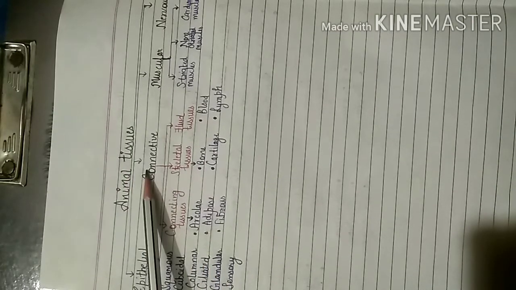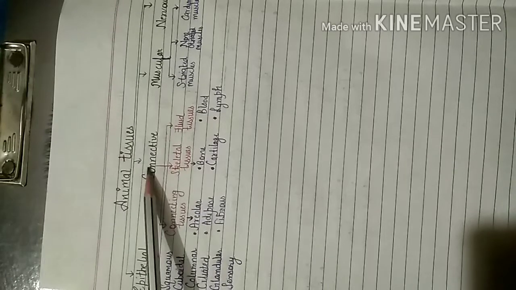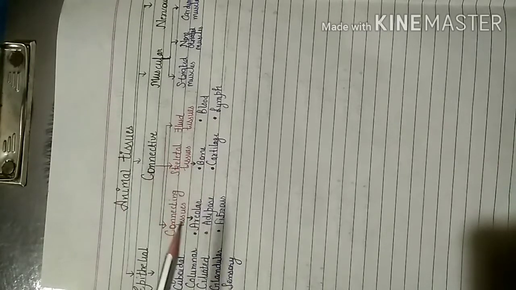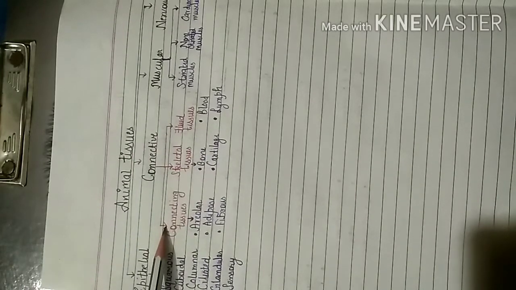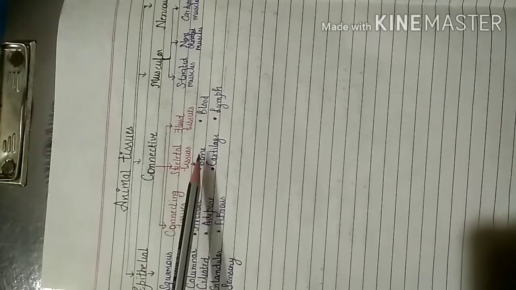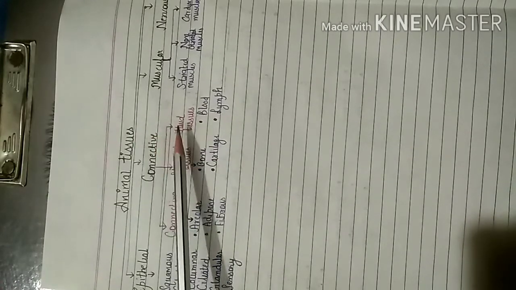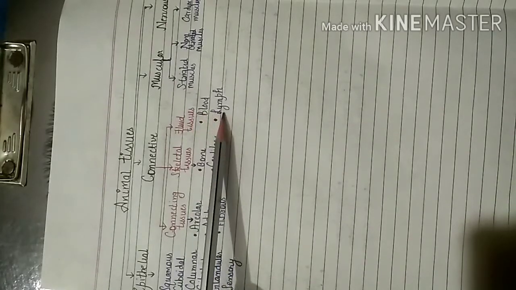Then there is a connective tissue. Connective tissue, as the term indicates, means it is responsible for some connection in the body, right? So this is again divided into 3 subtypes, that is connecting tissue, skeletal tissue and fluid tissue. Connecting tissue is again divided into 3 types, that is areolar tissue, adipose tissue and fibrous tissue. Then there is a skeletal tissue. Skeletal tissue is divided into 2 parts, that is bone and cartilage. And there is a fluid tissue, which consists of 2 parts, that is blood and lymph.